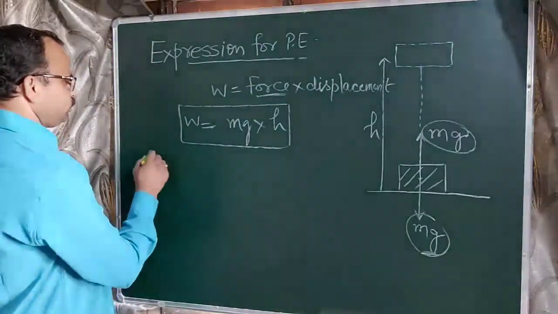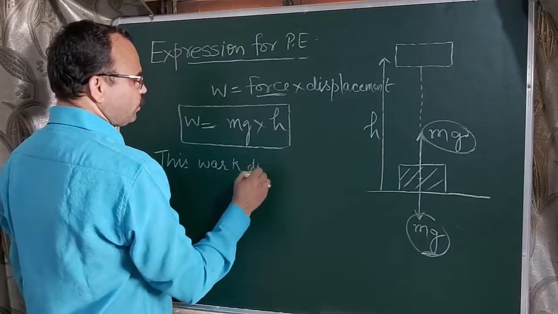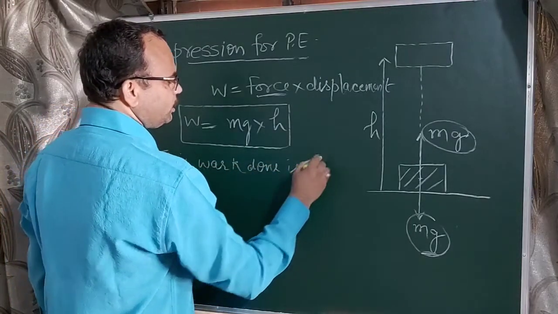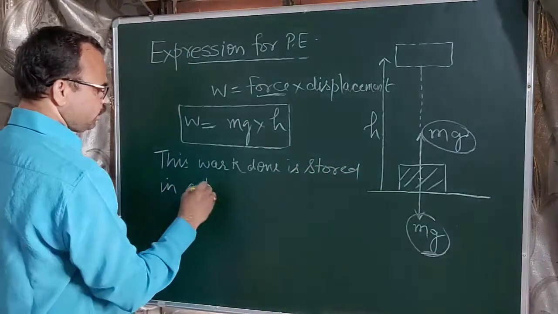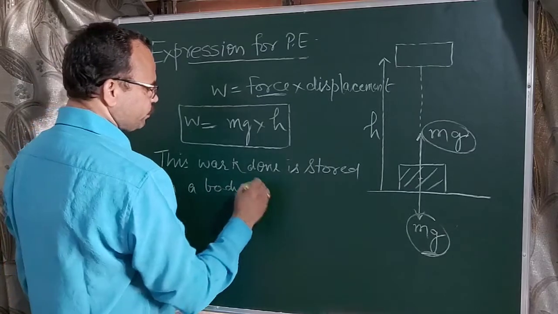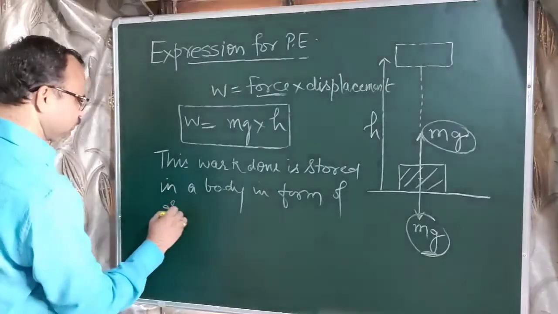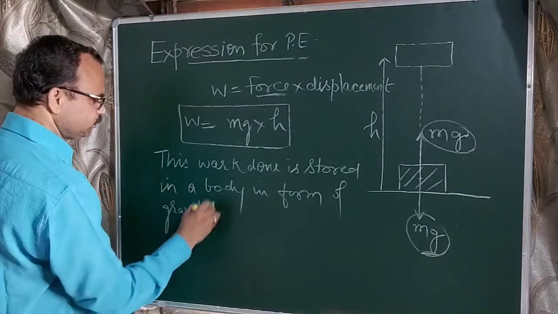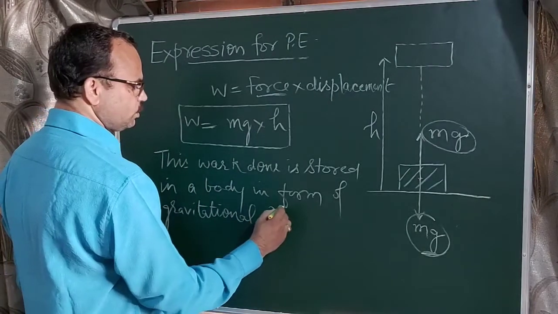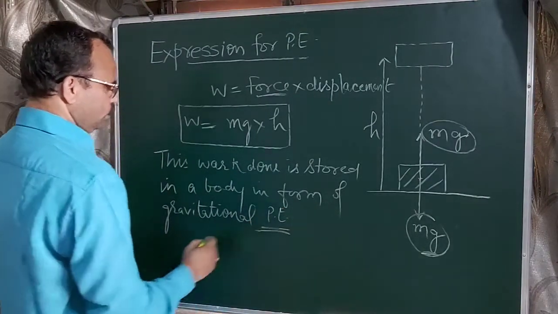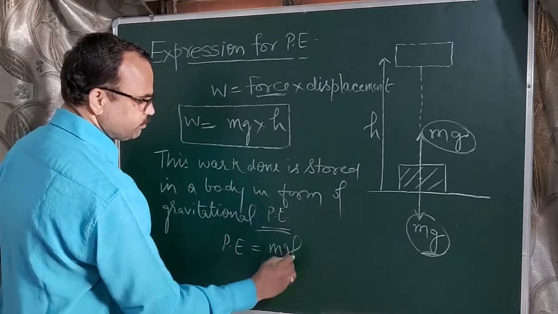Okay. This work done is stored in a body in the form of gravitational potential energy. Okay, so potential energy is equal to mgh.